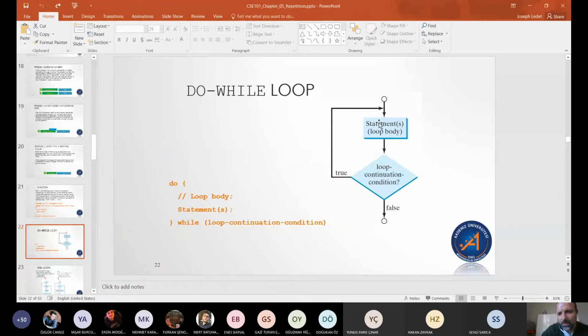Unlike the pre-test loop, the body of this loop will always be executed at least once. We will execute this. We will check, is the condition true? If it's not, we move on. So if it starts out the first time at this decision, if it's false, we just move on and don't do anything more.